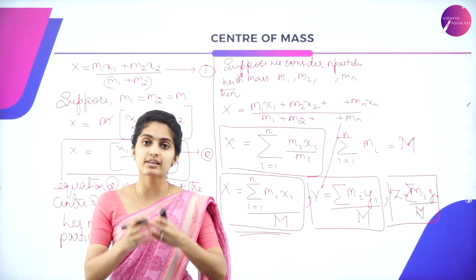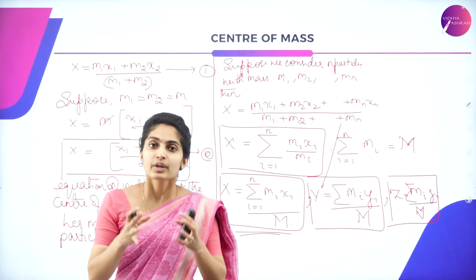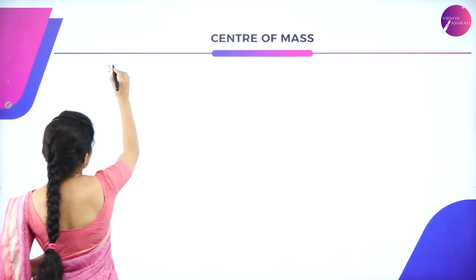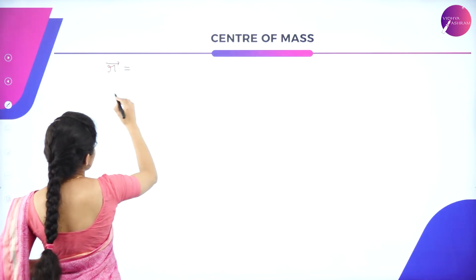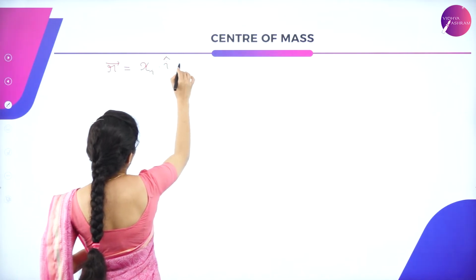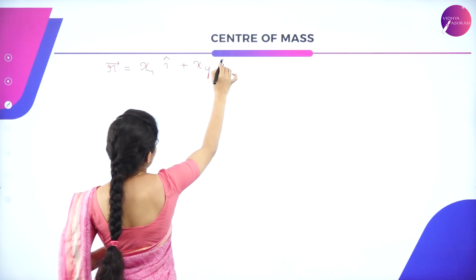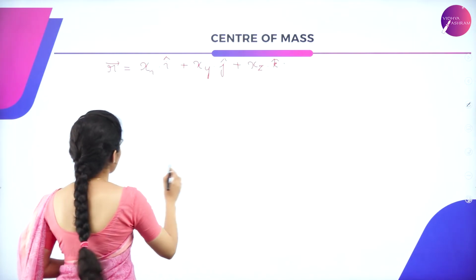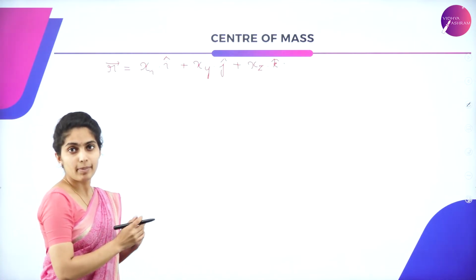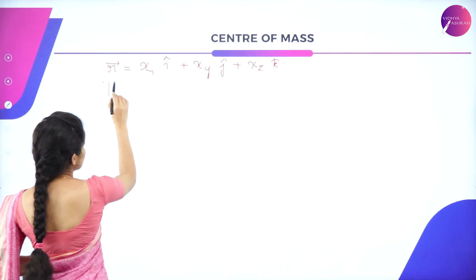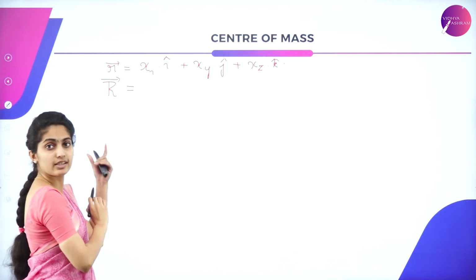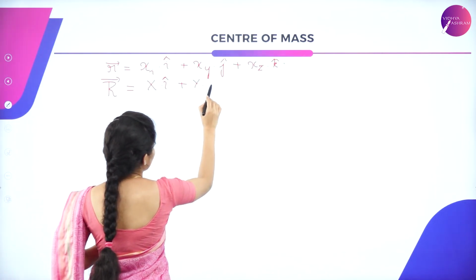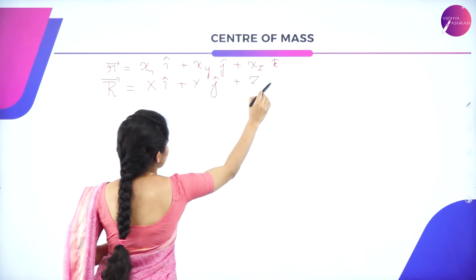Now if we combine these using position vectors, the position vector of the particles is represented as r, given as xi into i cap plus yi into j cap plus zi into k cap. Then for the center of mass, the position vector is represented by capital R, which is given as x i cap plus y j cap plus z k cap.